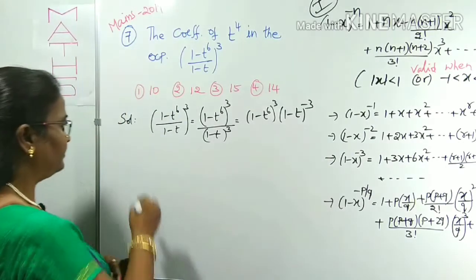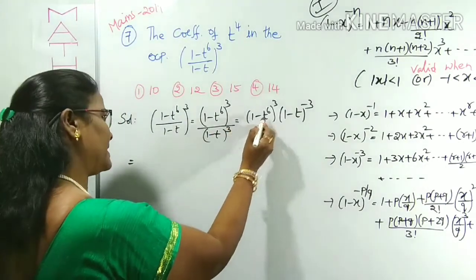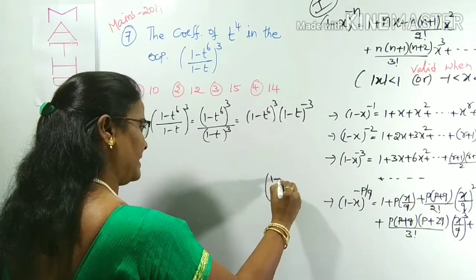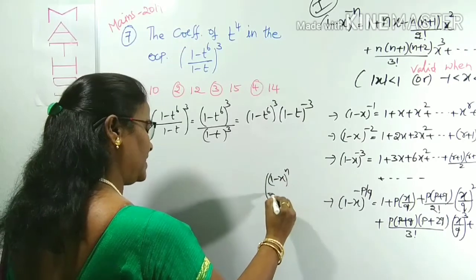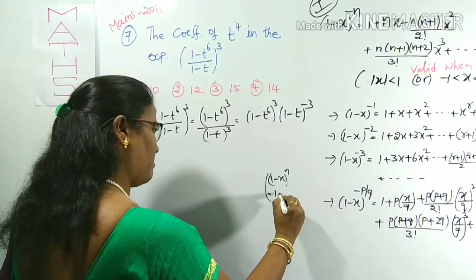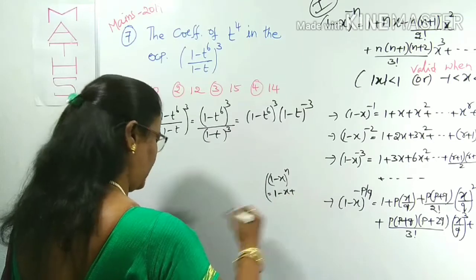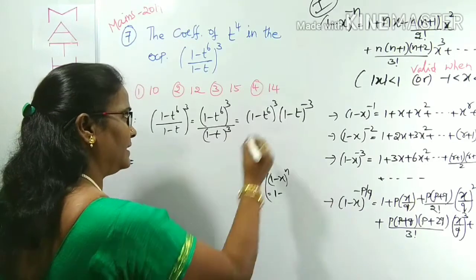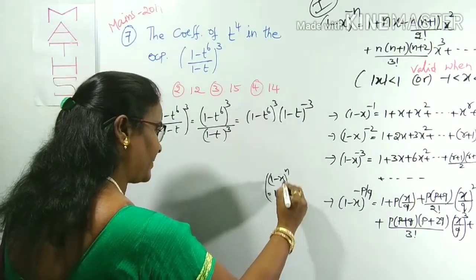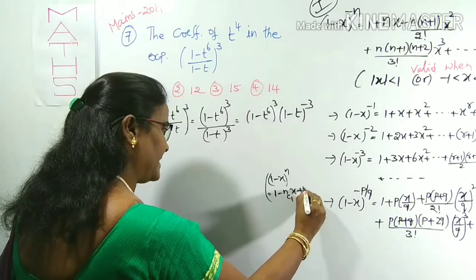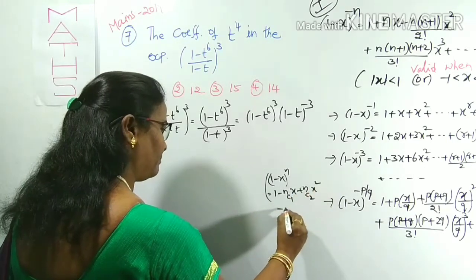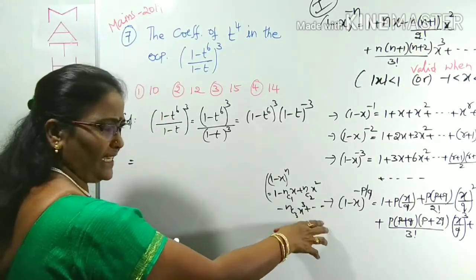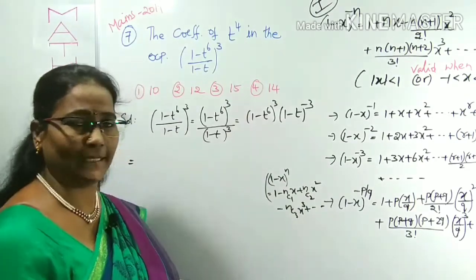You know clearly this is in the form of the (1 minus x) whole power n expansion, which I already gave in previous videos. The (1 minus x) whole power n expansion, we can use alternating plus or minus: 1 minus nc1 x plus nc2 x square and so on, minus nc3 x cube plus and so on. Here it is 3c1. This is not an infinite expansion, because n is 3, a positive integer.